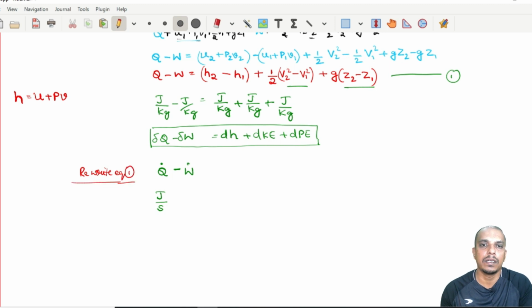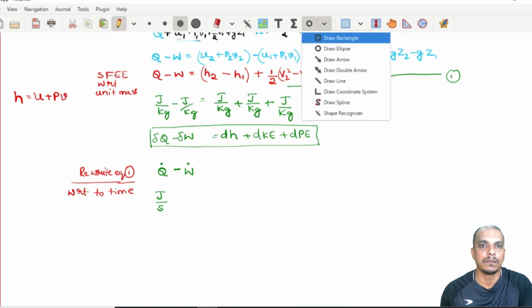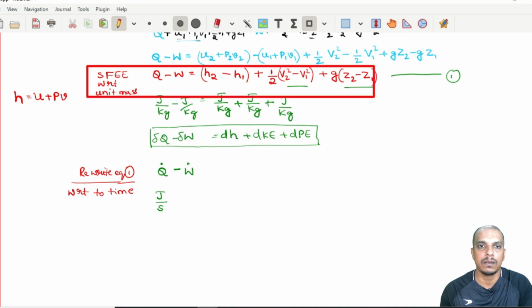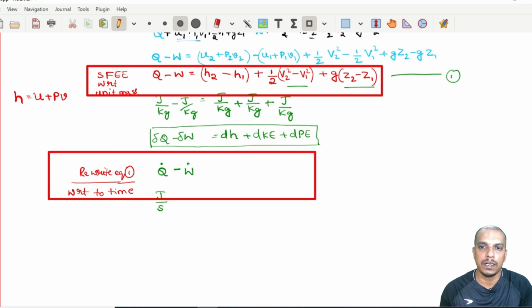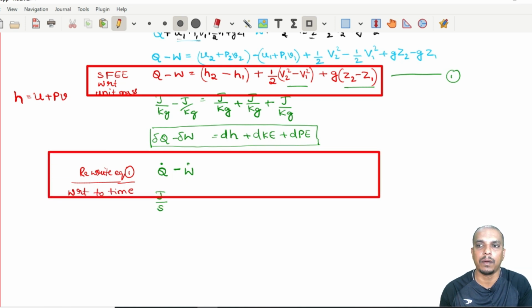Now equation 1 I am writing with respect to time. The equation 1 was SFEE, that is steady flow energy equation with respect to unit mass. Now what we are deriving is with respect to unit time. So this is one equation and what we are writing is another equation with respect to time.